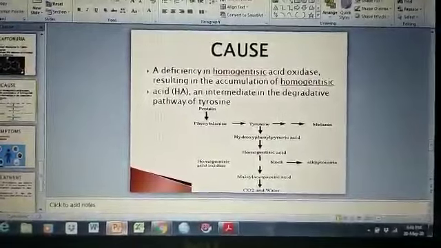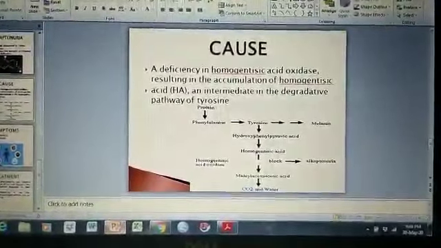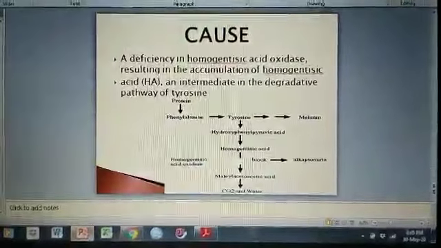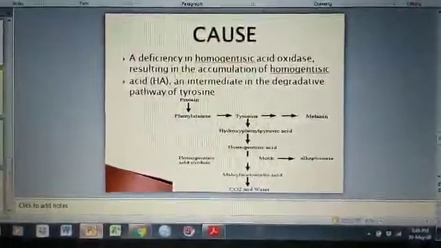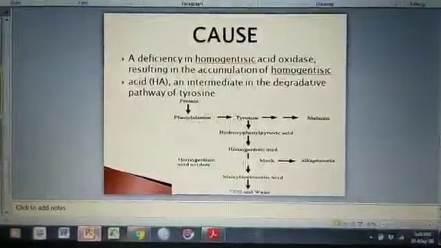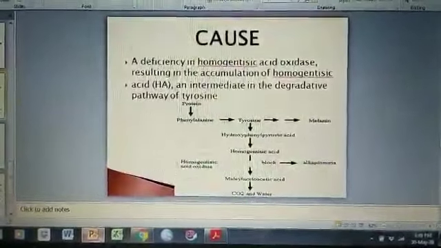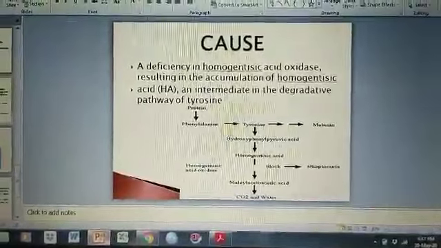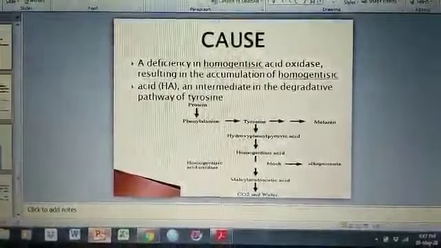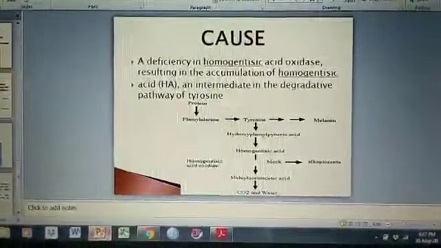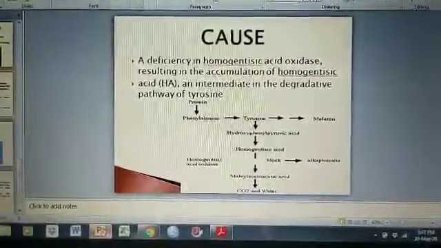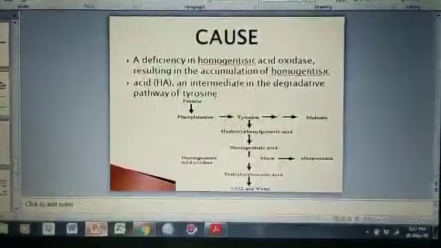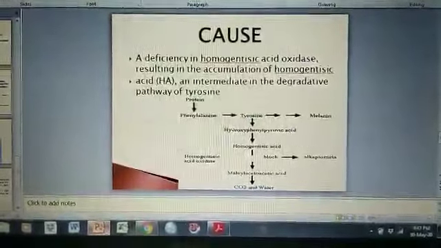Due to increased accumulation of homogentisic acid, alkaptonuria results. As I show in a flow chart, whenever we take protein in the diet containing phenylalanine and tyrosine, they are converted into melanin, and tyrosine is also converted into hydroxyphenylpyruvic acid and then homogentisic acid.